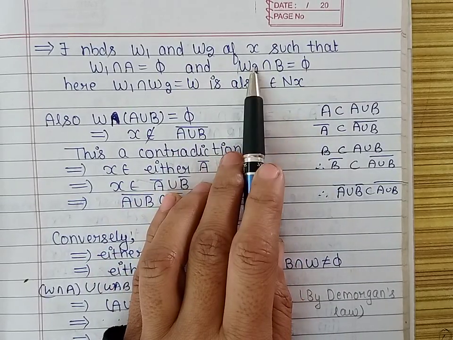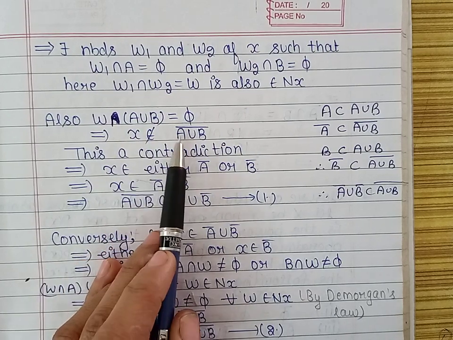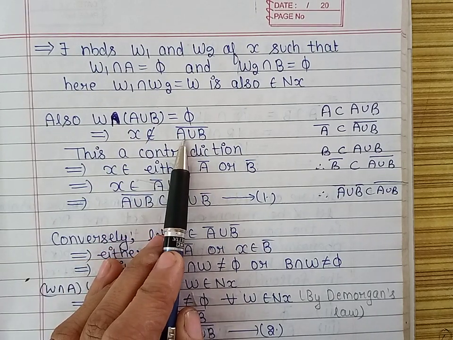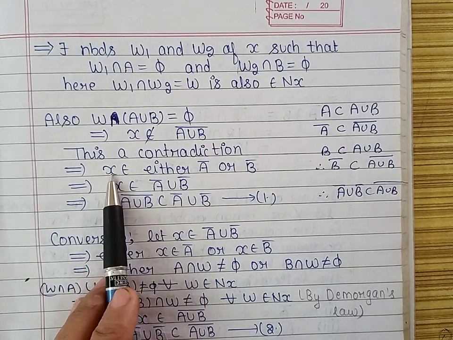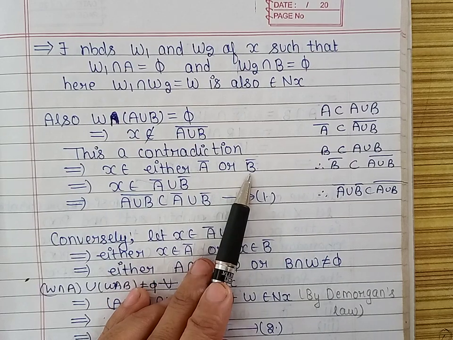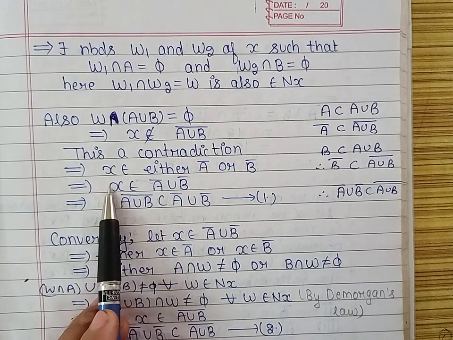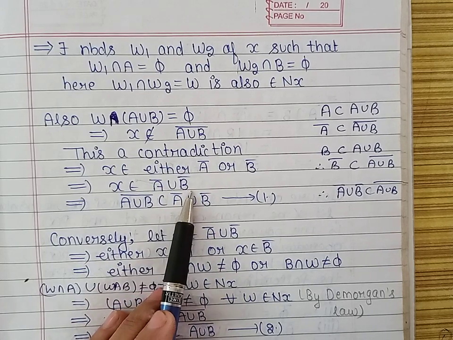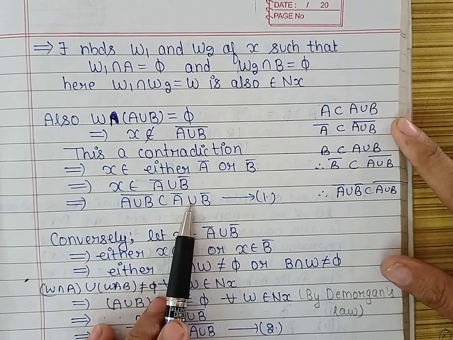So their union will also be phi. It means X is not a closure point of A union B, which is a contradiction, and this contradiction proves that either X belongs to A closure or X belongs to B closure. It means X belongs to A closure union B closure. So we have proved one side containment.